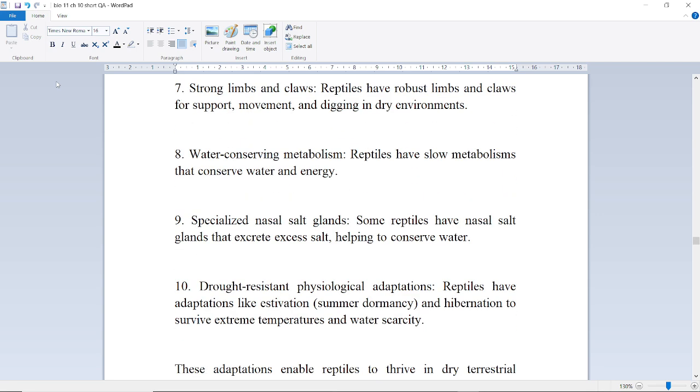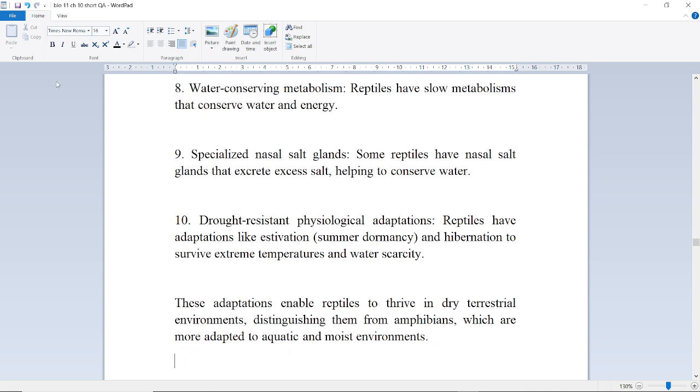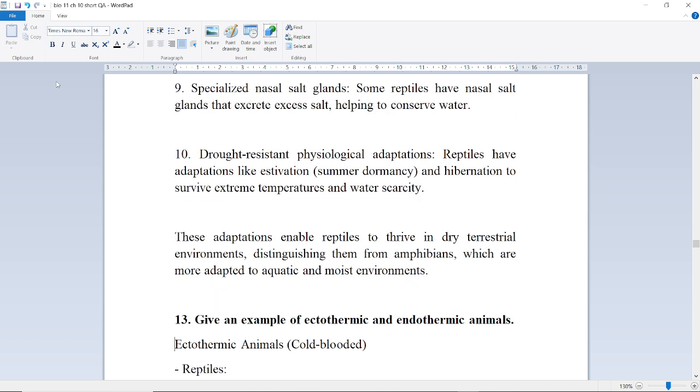Reptiles have robust limbs and claws for support, movement, and digging in dry environments. Water-conserving metabolism. Reptiles have a slow metabolism that conserves water and energy. Next is specialized nasal salt glands. Some reptiles have nasal salt glands that excrete excess salt, helping to conserve water.